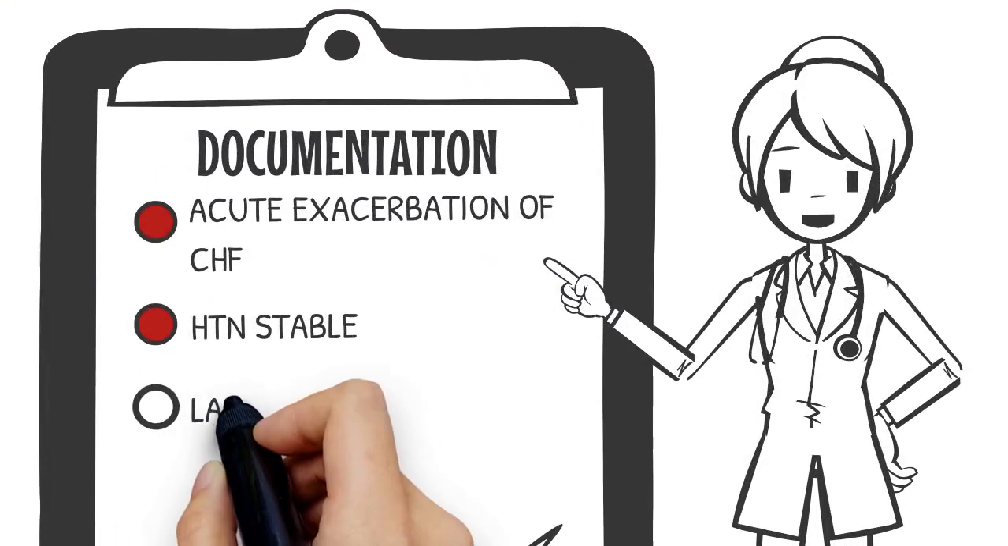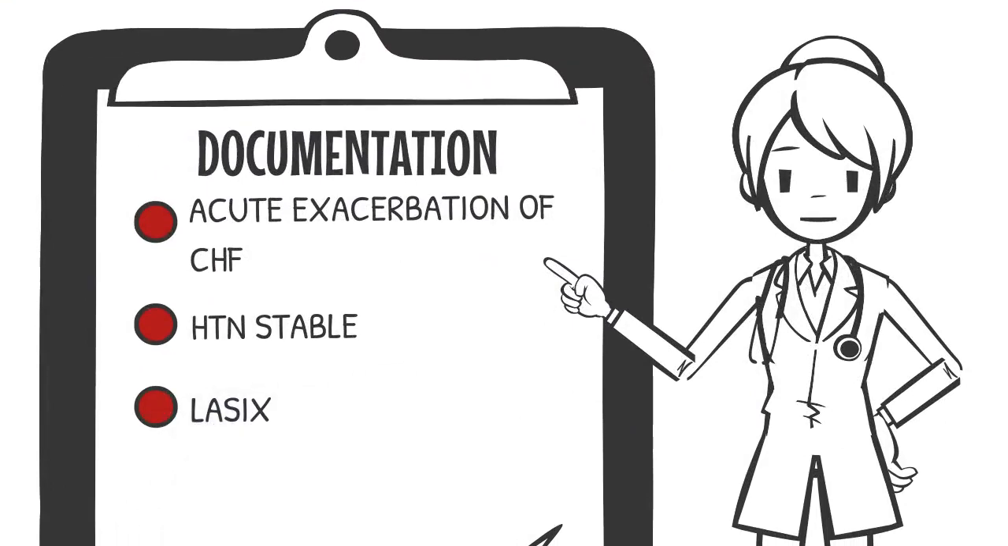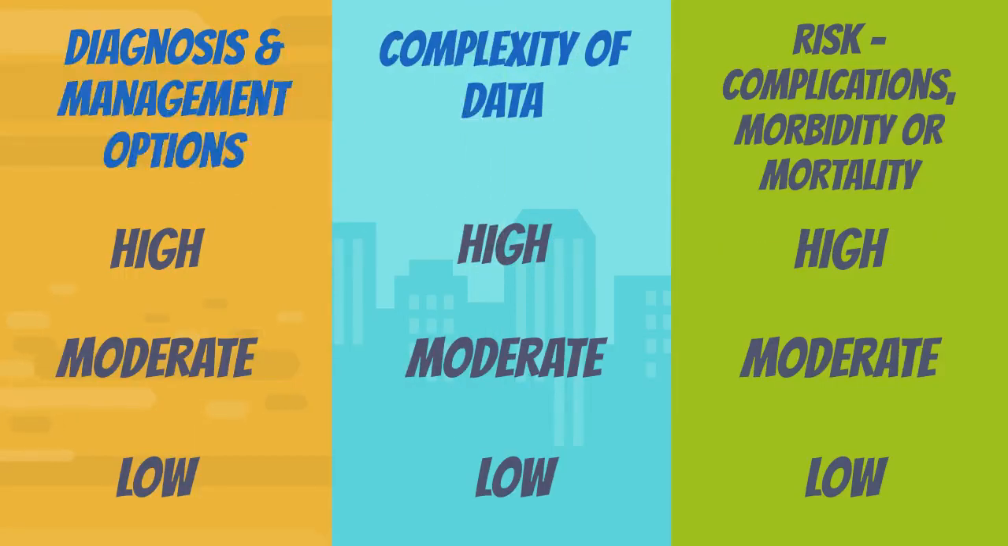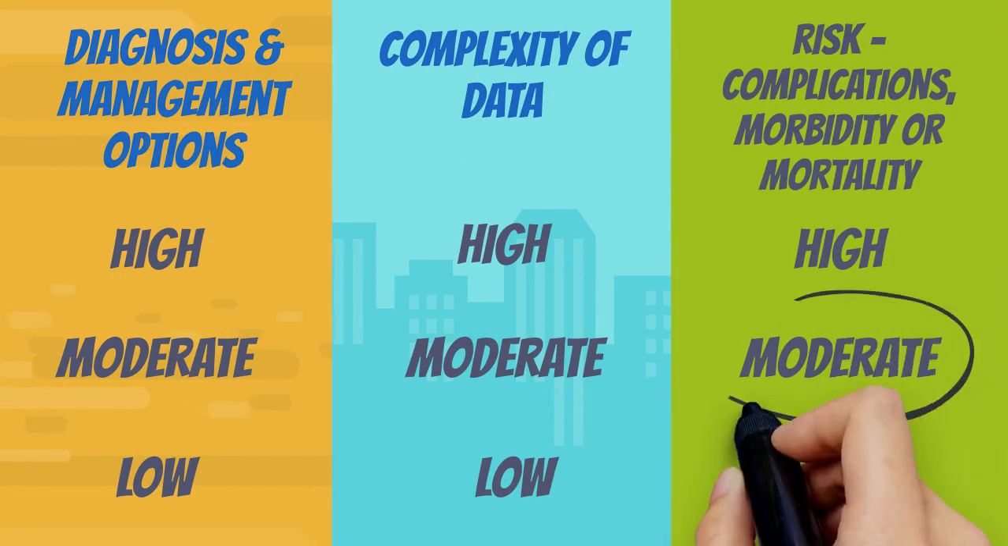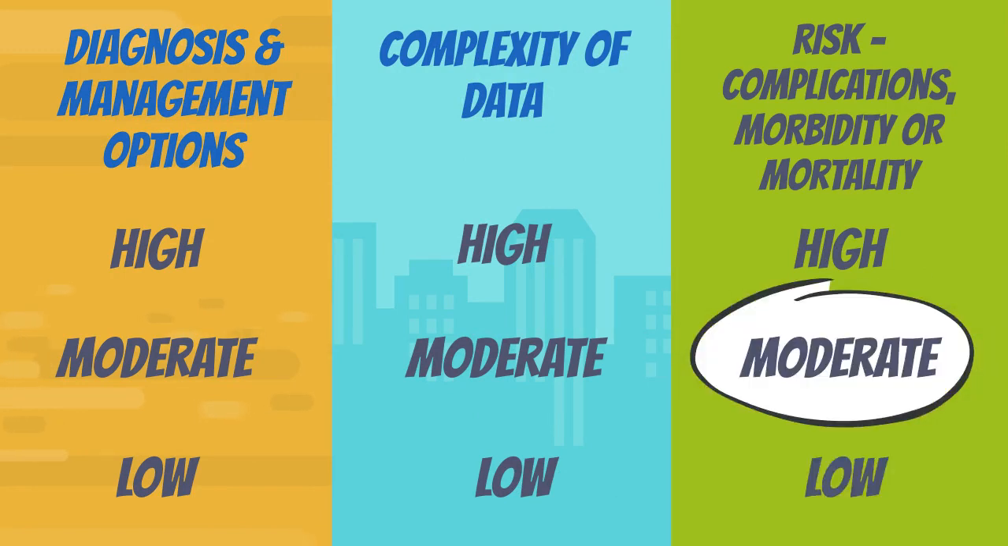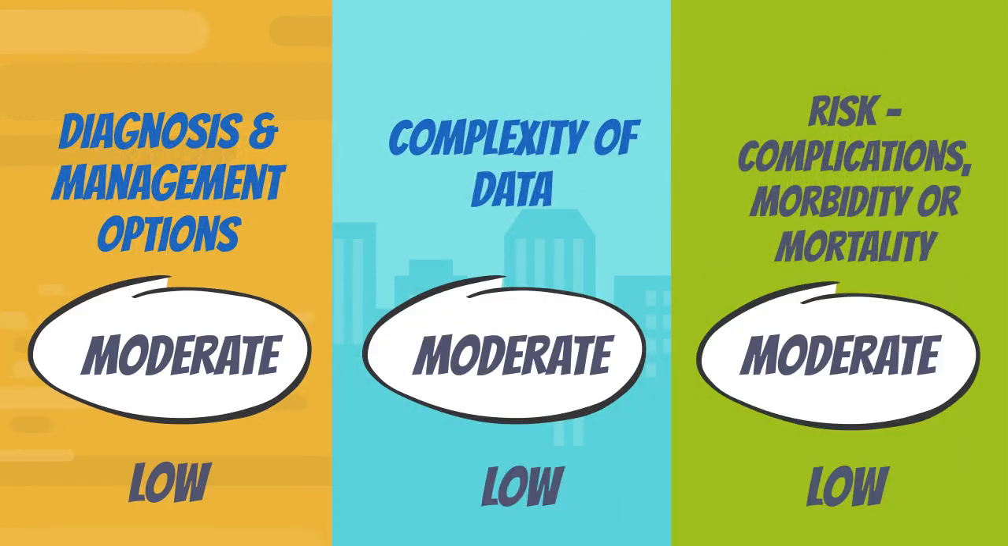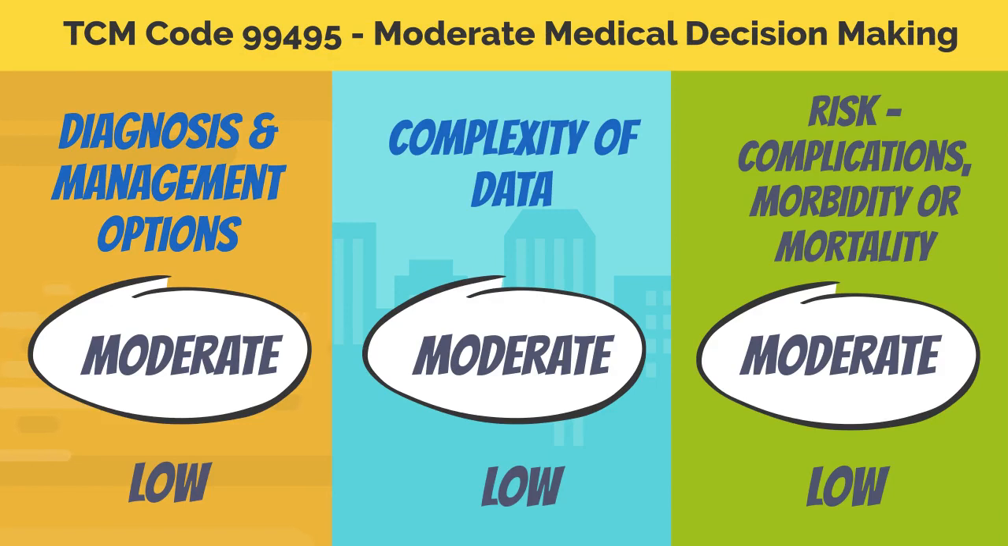You document you prescribed Lasix for your patient and your recommendation of cardiac rehab. The risk of complications, morbidity or mortality for this patient is moderate. Since at least 2 of the 3 elements met a moderate level of medical decision making, TCM code 99495 moderate medical decision making would be appropriate to bill.